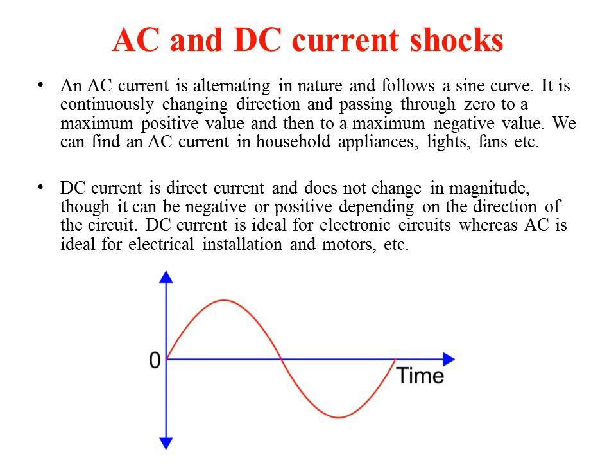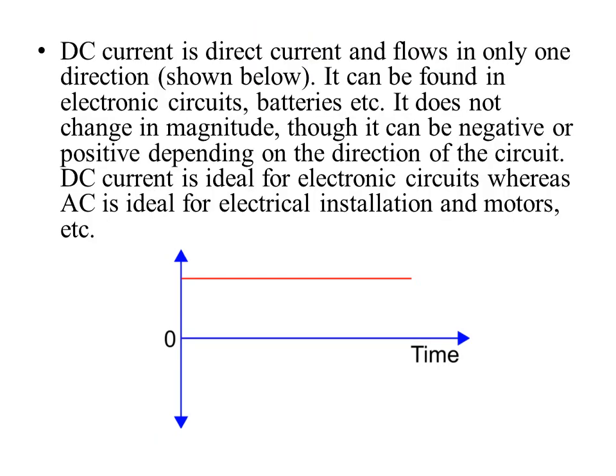And when we say DC current, it means direct current, and it does not change in magnitude, though it can be positive or negative depending on the direction of the circuit. This type of current is usually used in electrical installations, motors, etc. This picture shows a DC current, and as we can see, it always flows in one direction in a straight line.